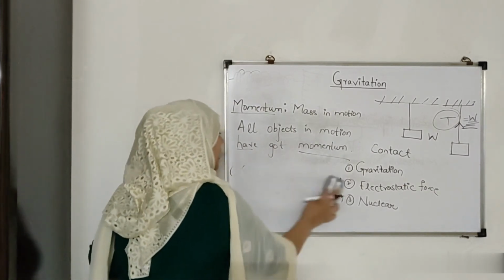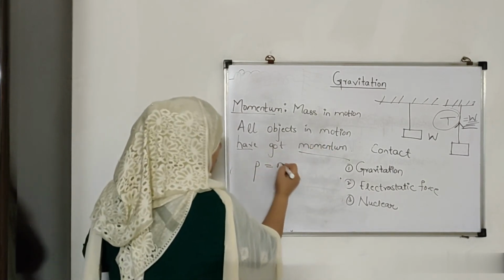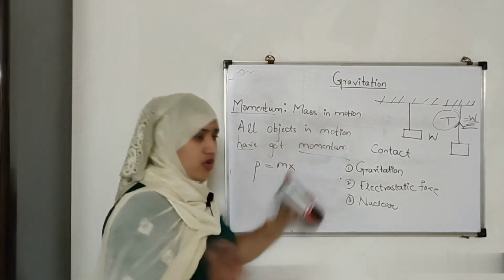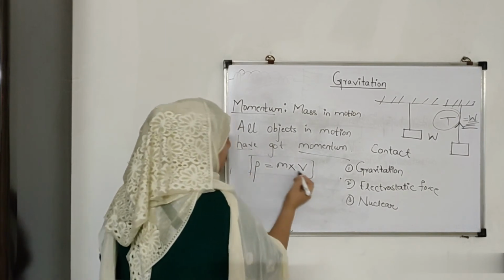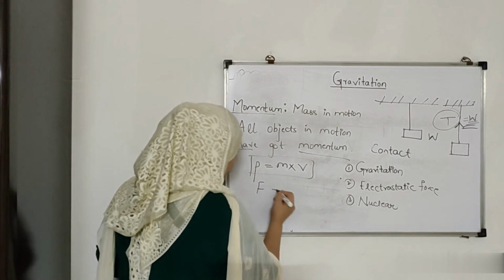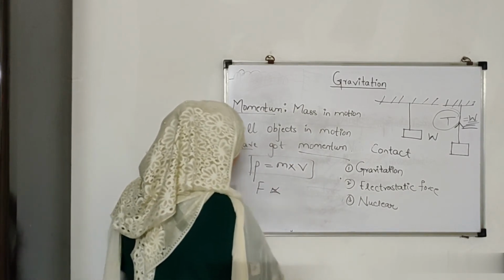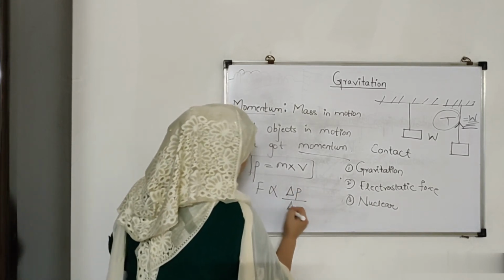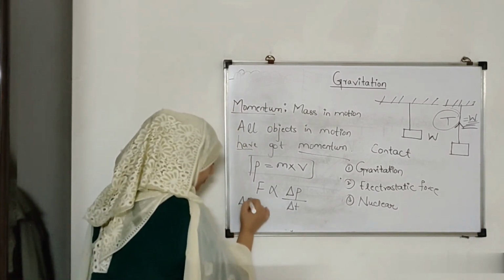So what is the momentum formula? Mass in motion, right? Motion means it has a particular velocity v. So my momentum becomes mass multiplied by velocity. By the second law of motion, this force is directly proportional to the rate of change of momentum. Now we are going to differentiate this.